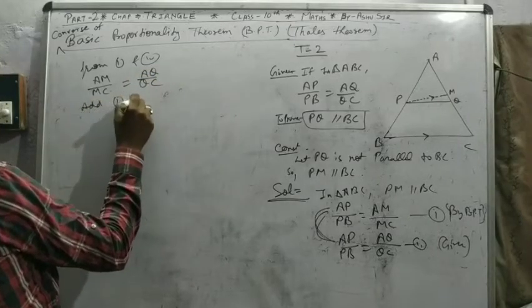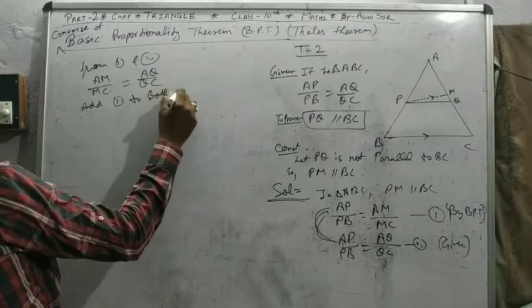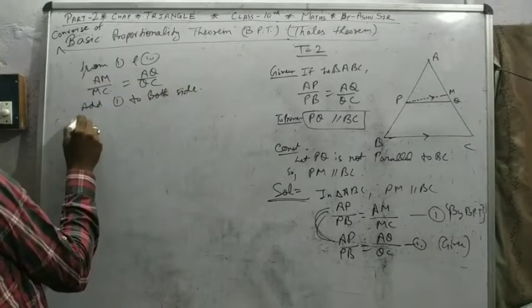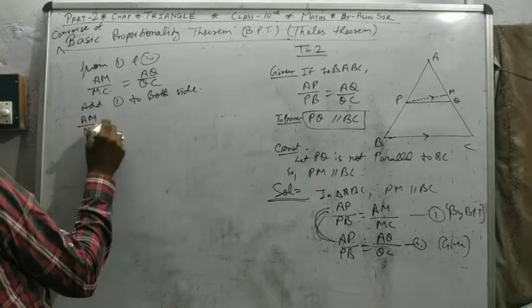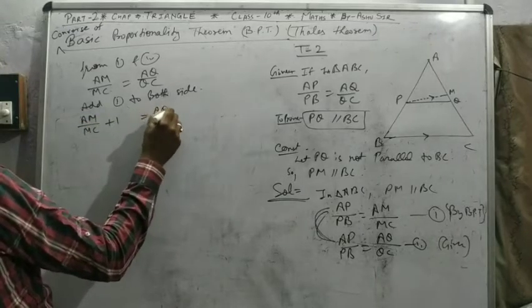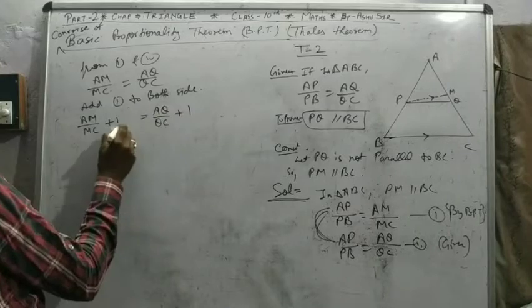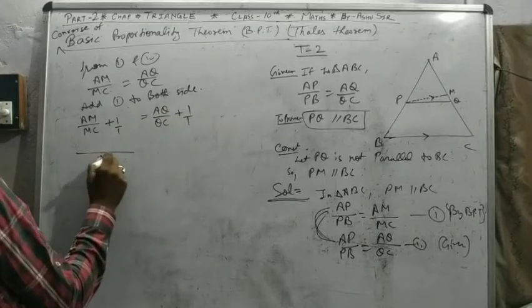Add 1 to both sides. AM by MC plus 1, AQ by QC plus 1. Take the LCM.